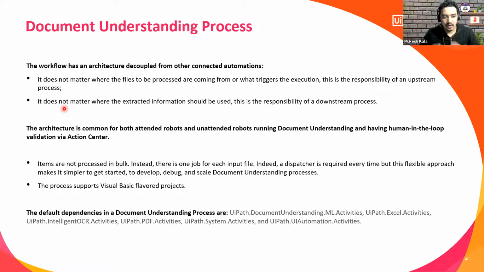Now, all you have to do is whenever you have a bigger automation, let's say which is built on Robotic Enterprise Framework, you take this XAML, you take this data, and you can infuse it into the bigger part of your automations, right? So this is just a decoupled connected automation solution for you to do the complete document processing and use it in the different automation. And it's built on flowchart. It's not using the state machines.